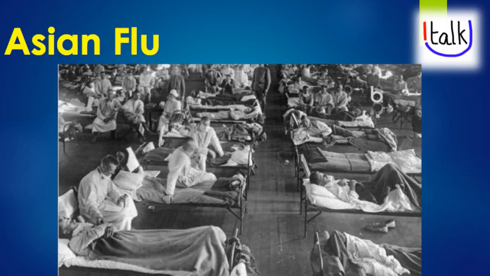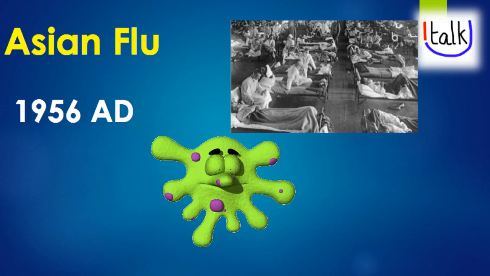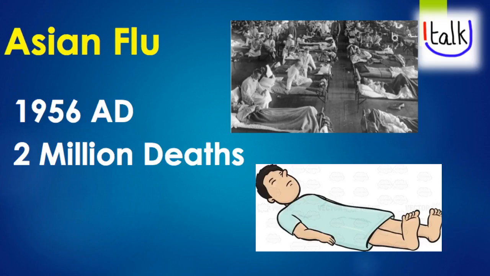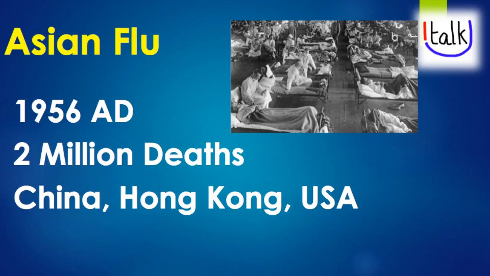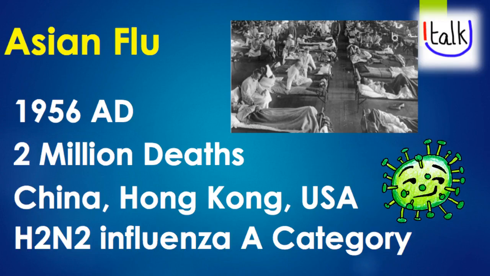The Asian flu, dated 1956. The flu took the lives of 2 million people. China, Hong Kong, and the United States were the countries highly affected by the Asian flu. The reason for this spread is the H2N2 influenza A category.